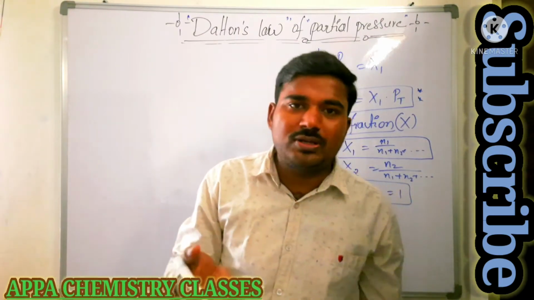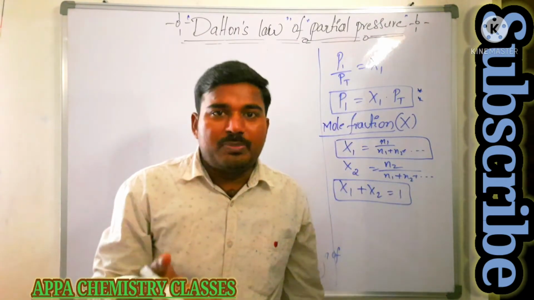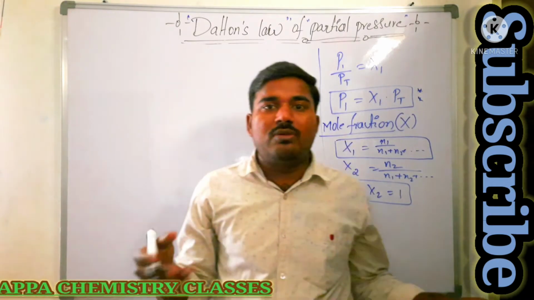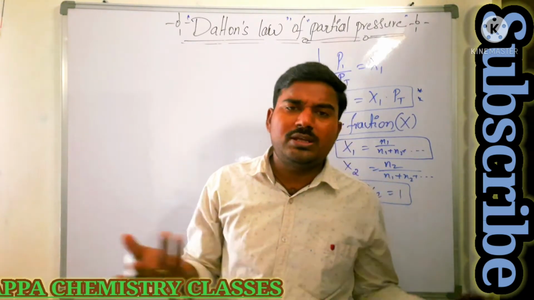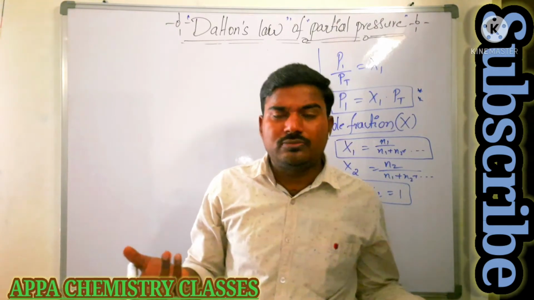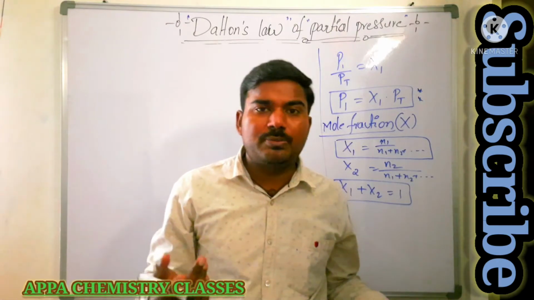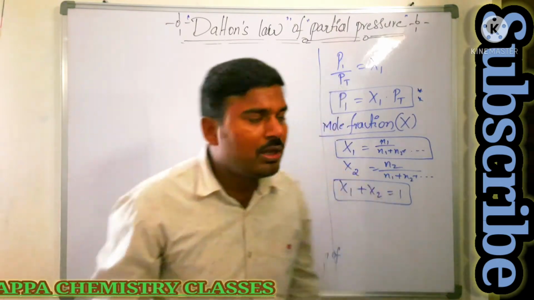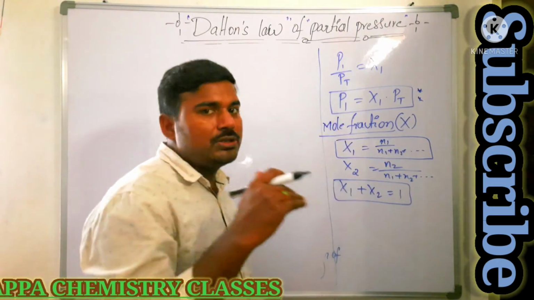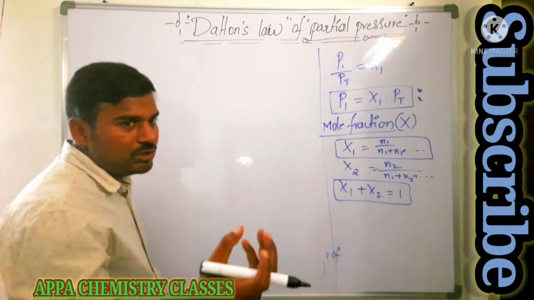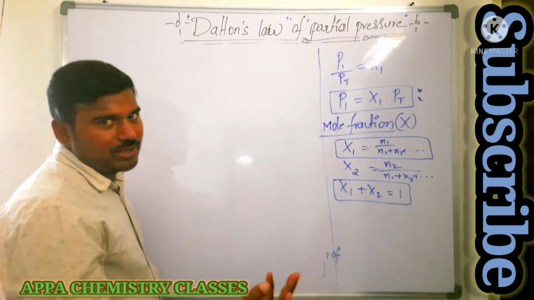Then what happens? Water vaporizes at whatever temperature it may be. So evaporation of water takes place at any temperature, we know that. Because boiling takes place at a particular temperature, but the rate of evaporation takes place at any temperature. So whenever the gas is collected over the surface of the water, along with that gas, some quantity of water vapor is also collected.